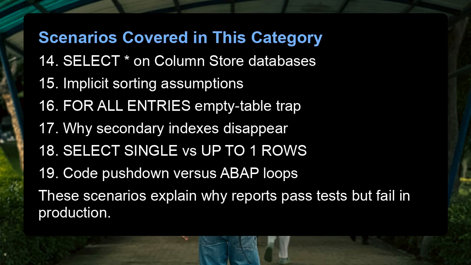Scenarios covered in this category. 14. Select star on column store databases. 15. Implicit sorting assumptions. 16. For all entries empty table trap. 17. Why secondary indexes disappear. 18. Select single versus up to 1 rows. 19. Code pushdown versus ABAP loops. These scenarios explain why reports pass tests but fail in production.